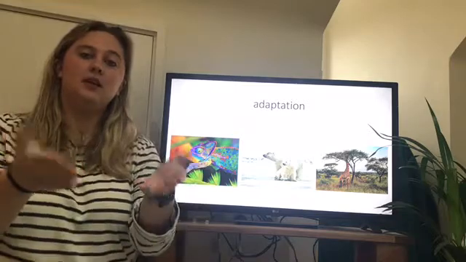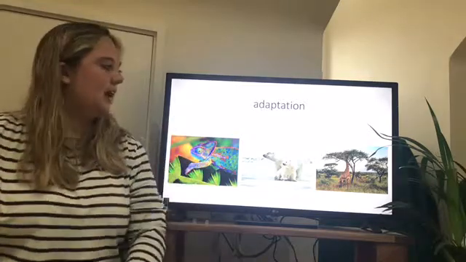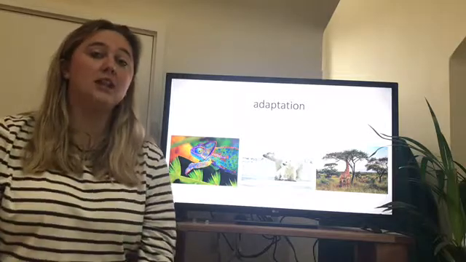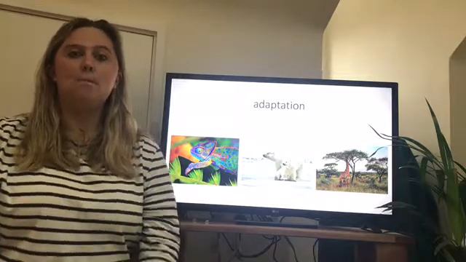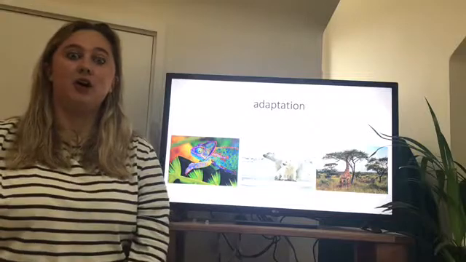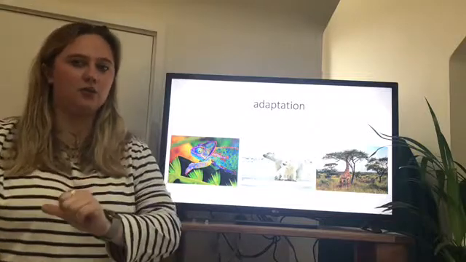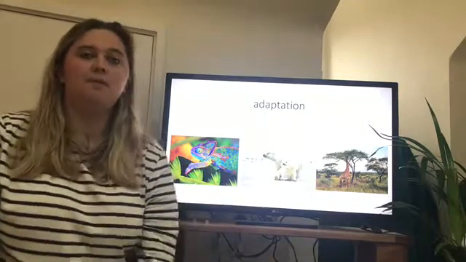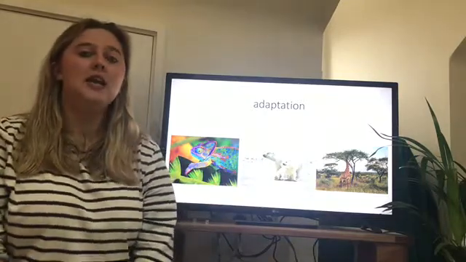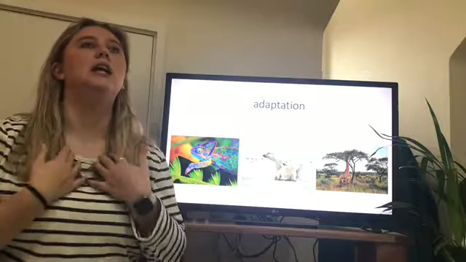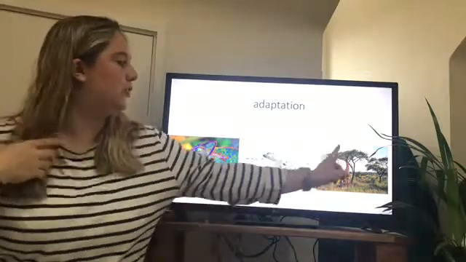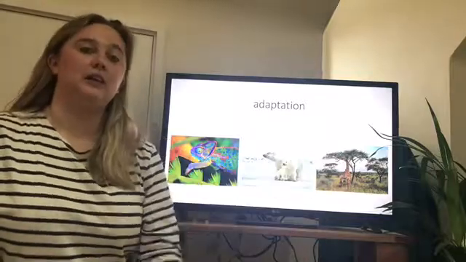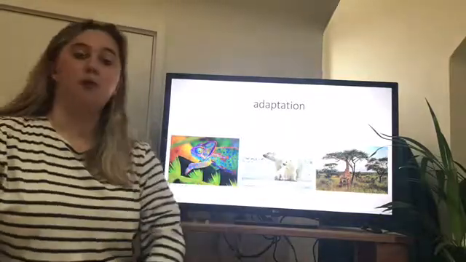Adaptation. Fantastic, well done. An adaptation is a special feature that allows animals to be more suited to living in their environment. So I have a few examples for you right here. A giraffe's adaptation is that it has a really long neck so that it can reach the food that's at the top of the tallest trees.